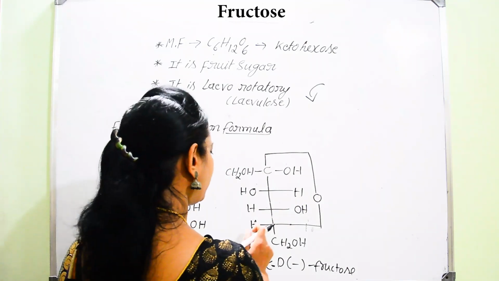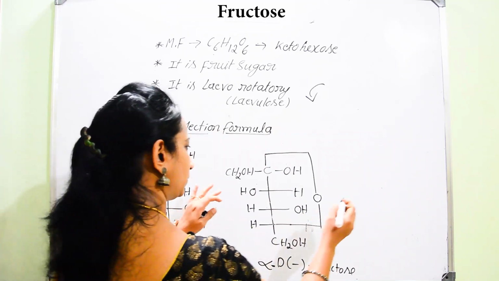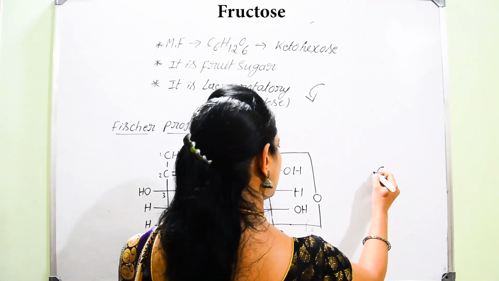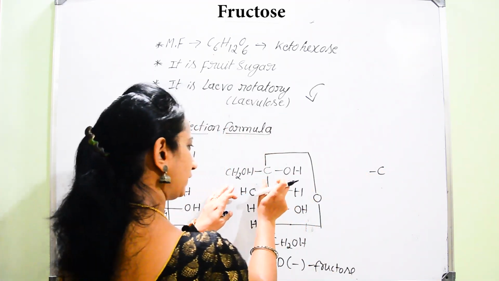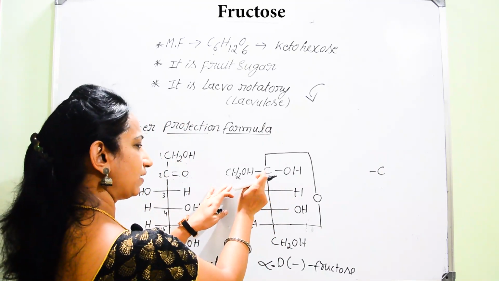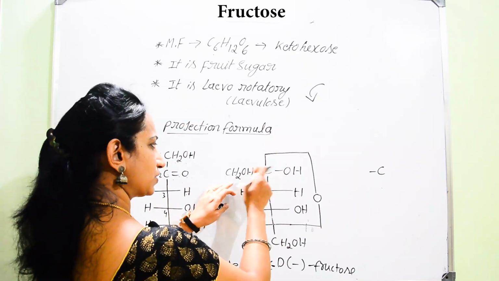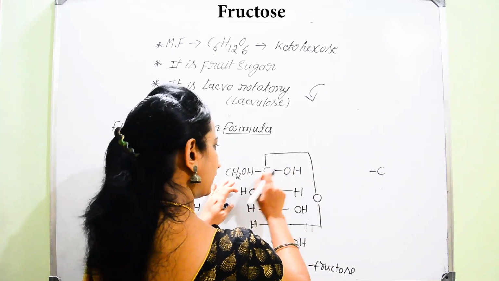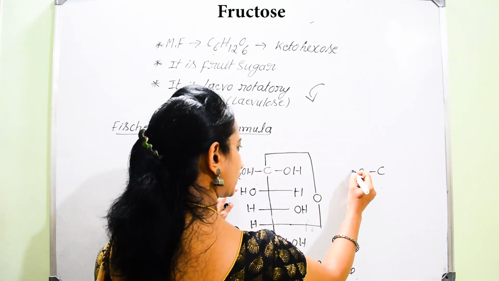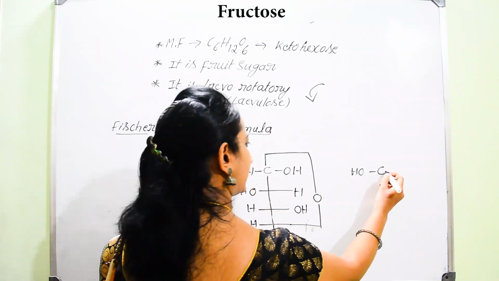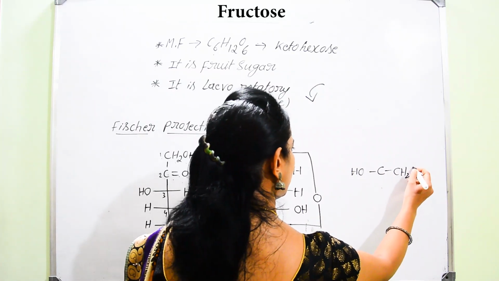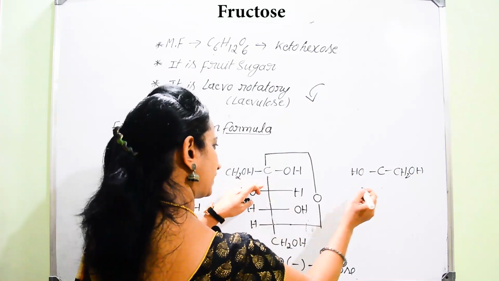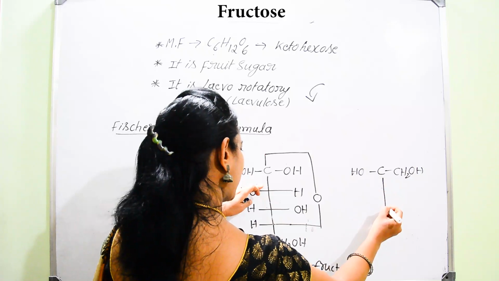Similarly, if you write the beta form of this fructose, there will be a change in the second carbon atom configuration. So there will be a change in the placement of these two groups. Now OH comes to the left hand side and CH2OH comes to the right hand side. And the rest of the thing will be the same as it is.